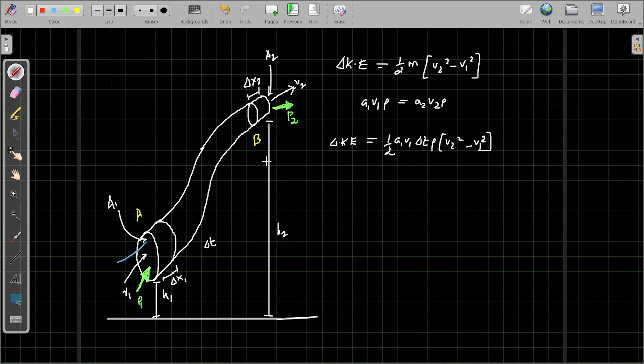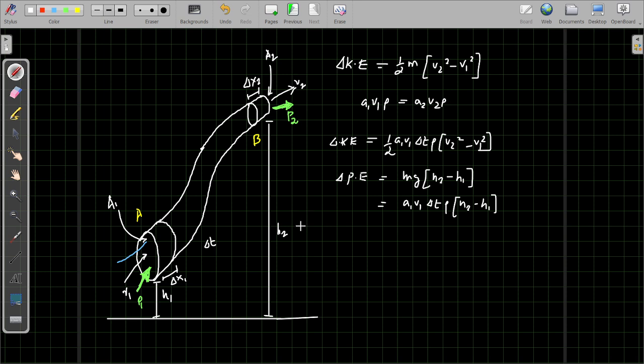Similarly, we can write change in potential energy. So change in potential energy would be again mg (H2 minus H1). So now mass, again we can write A1 V1 delta T into rho (H2 minus H1).